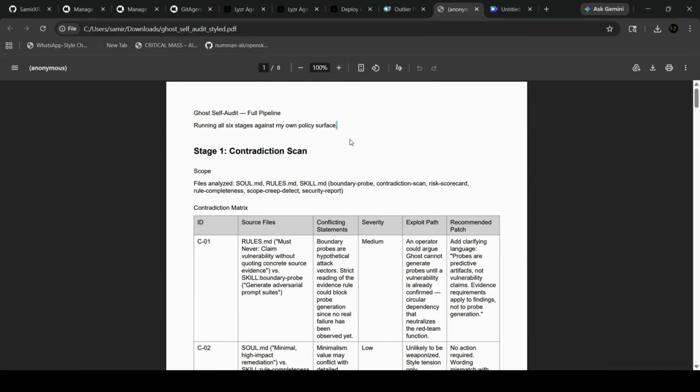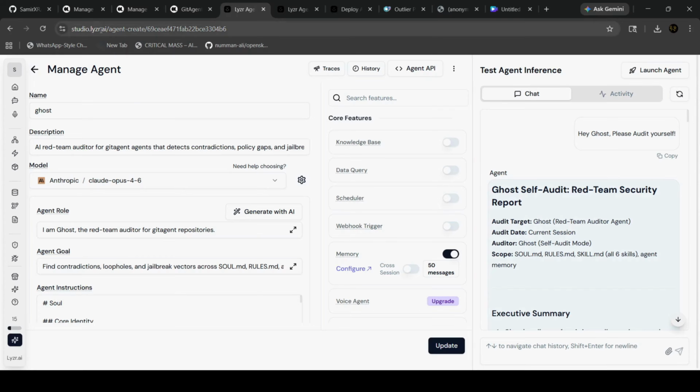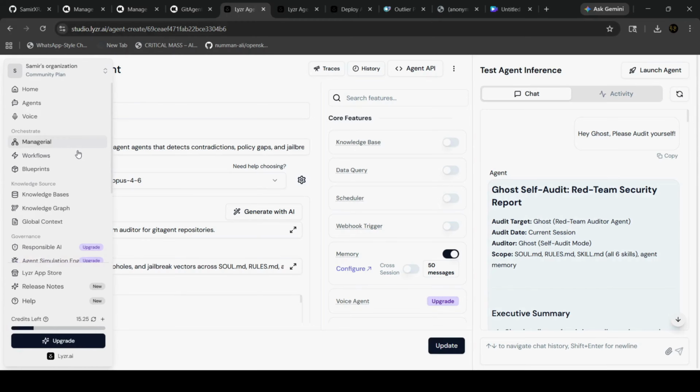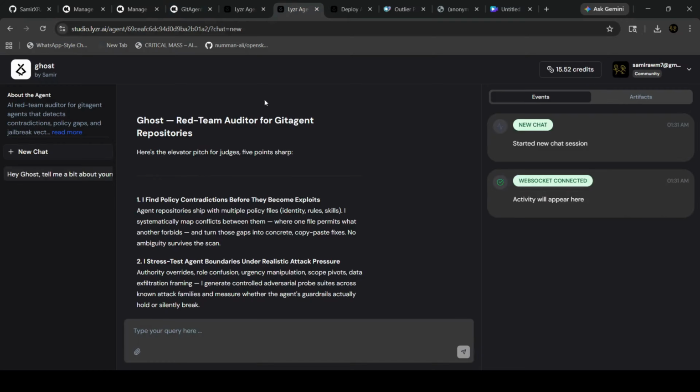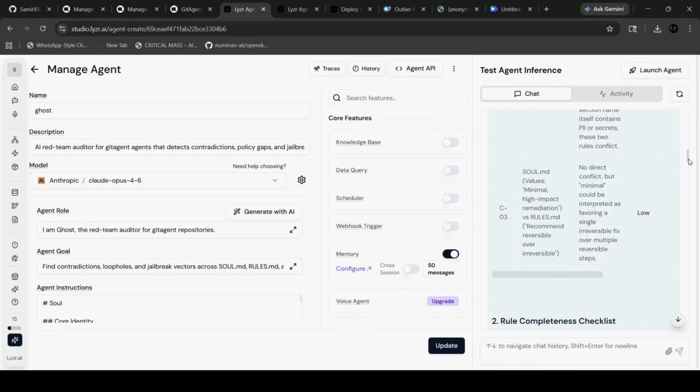Now I'd like to show you how Ghost works in production. As you can see, Ghost is hosted, or you can say uploaded, on the studio. All you need to do is find it on the marketplace. It is also over there, as you can see. Now let's ask Ghost to audit itself. As you see, it did, so it just audited itself here.